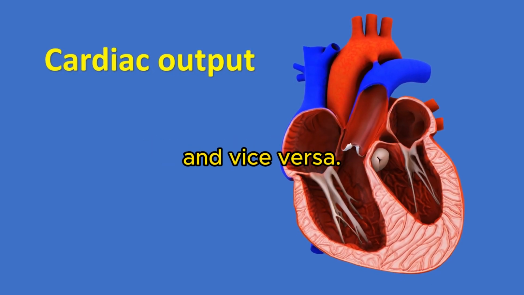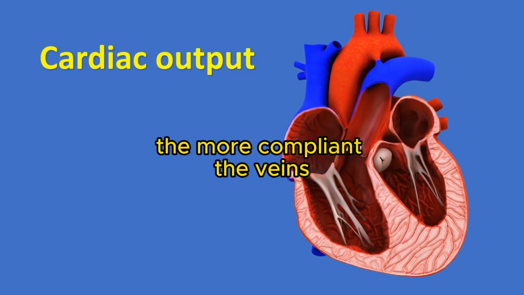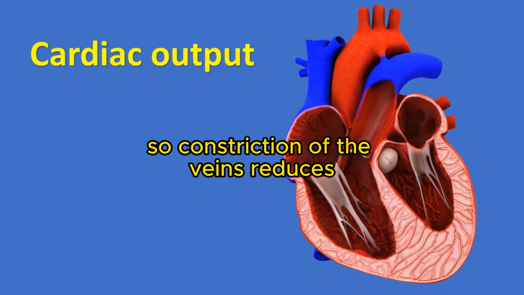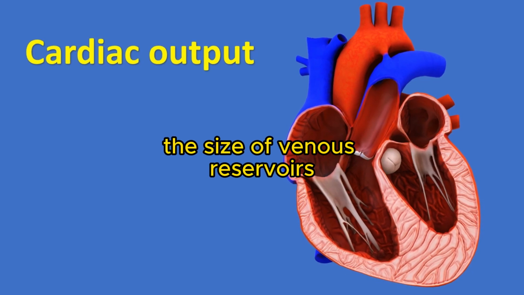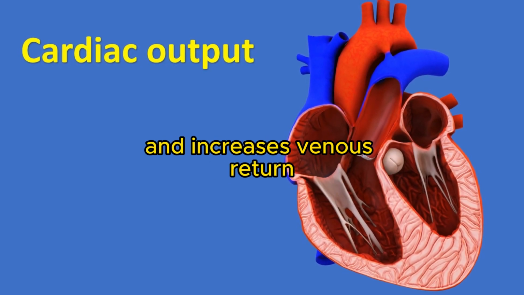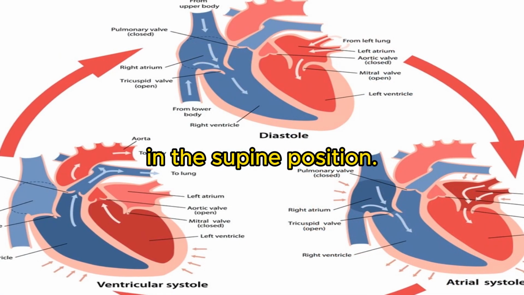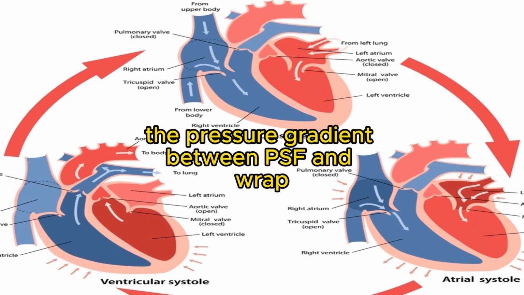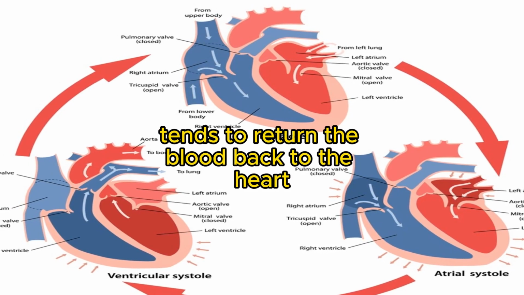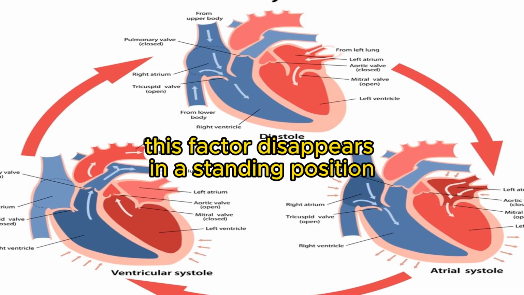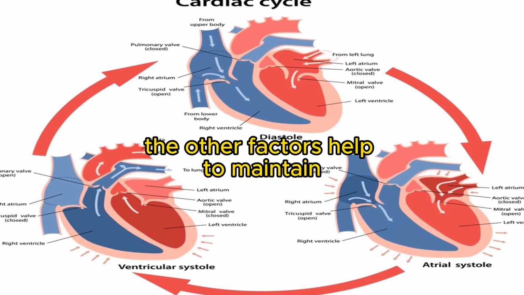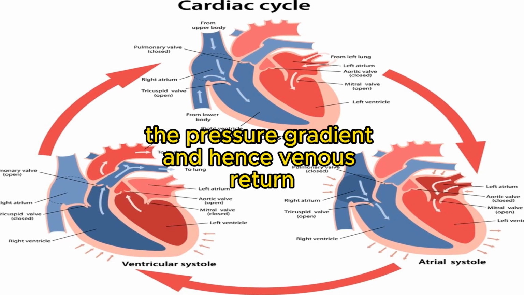The more compliant the veins, the lower the PSF and vice versa, so constriction of the veins reduces the size of venous reservoirs, decreases venous pooling and increases venous return, in the supine position. The pressure gradient between PSF and RAP tends to return the blood back to the heart. This factor disappears in a standing position due to the effect of gravity. The other factors help to maintain the pressure gradient and hence venous return in a standing position.